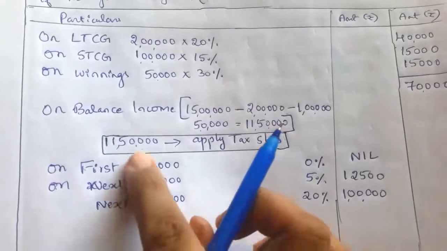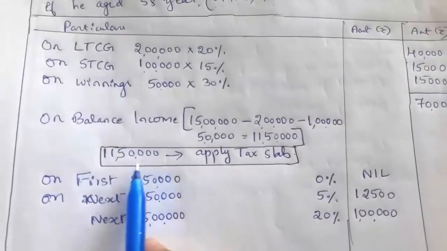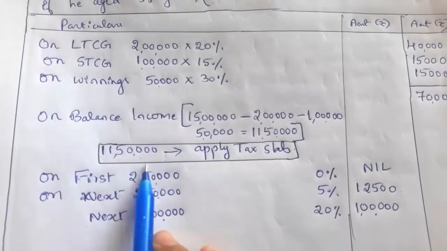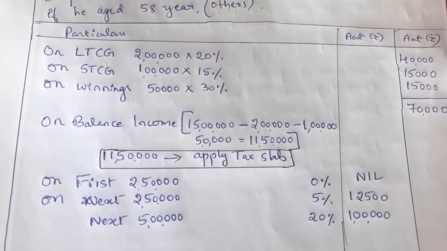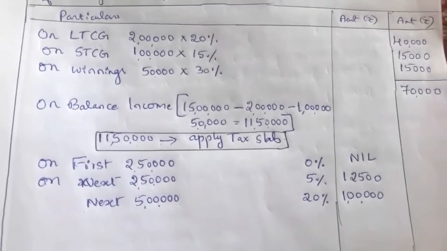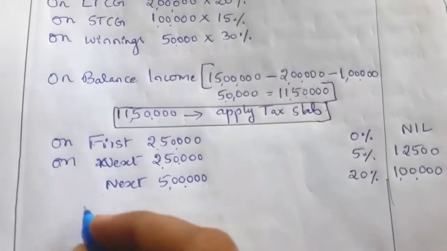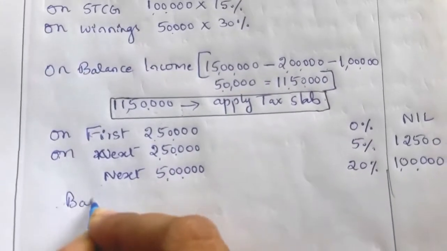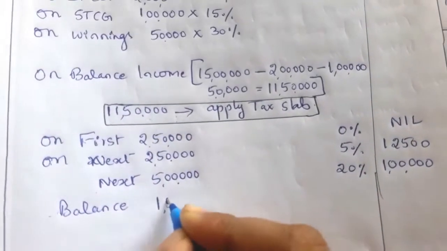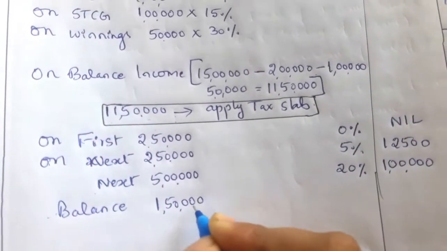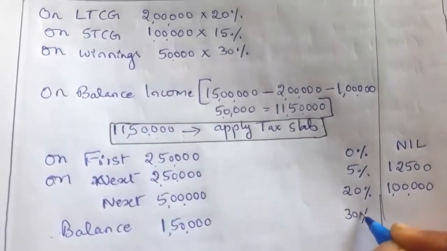In that, 10 lakh income is taxed. So now what is the balance income? Above 10 lakh means 11 lakh 50,000 minus 10 lakh equals 1 lakh 50,000, isn't it? So we have to write the balance. What is the balance we got here? 1 lakh 50,000. On 1 lakh 50,000, that is above 10 lakh, we have to apply 30%.